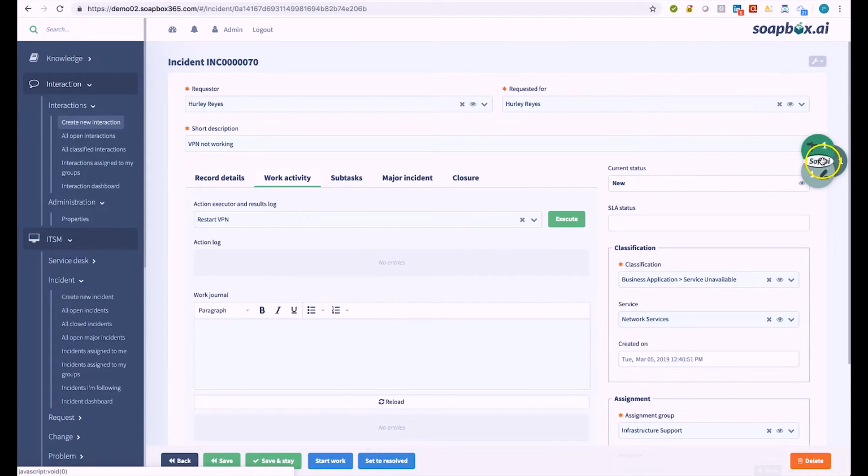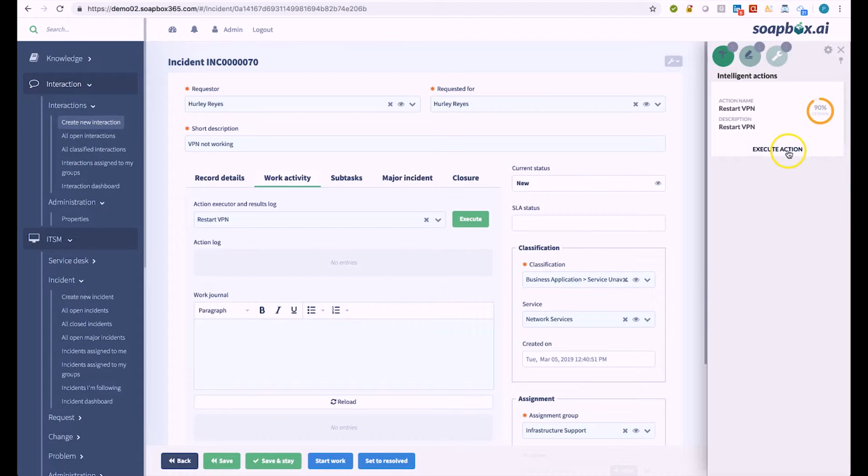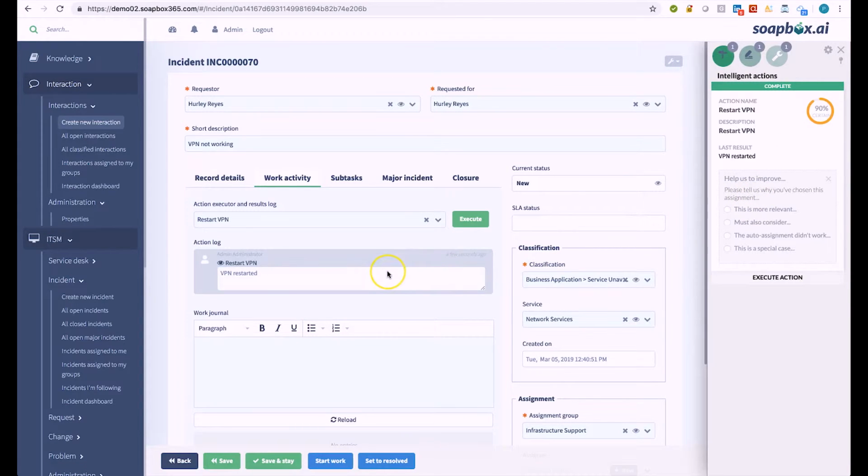And then, in fact, there you go, you've got the prediction already happening there, so we can execute that. So that took, what, 2 or 3 times? And Sophie's now kind of learnt that that's the action to fire. Now, we can go and configure that action to automatically fire based on a certain threshold. So if someone put that type of description in from the self-service portal, we could automatically fire that action as well and restart it without even coming into the service desk.